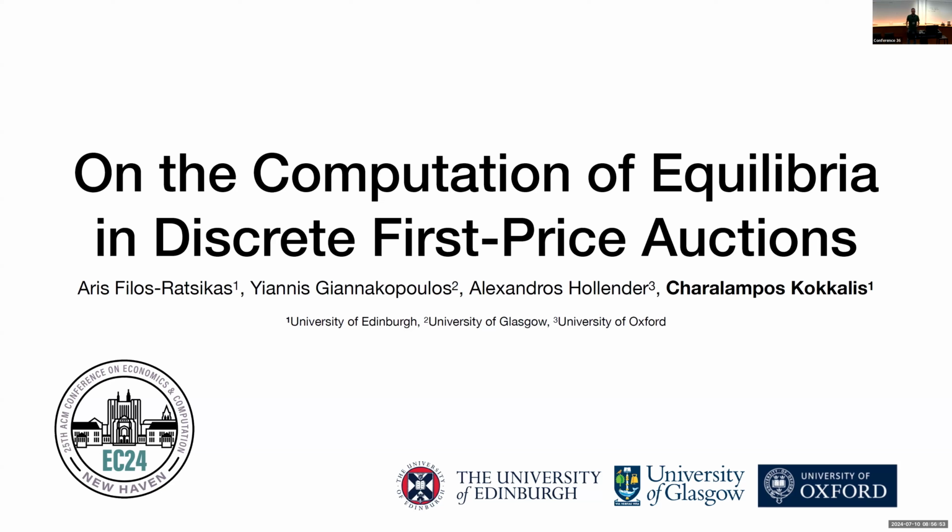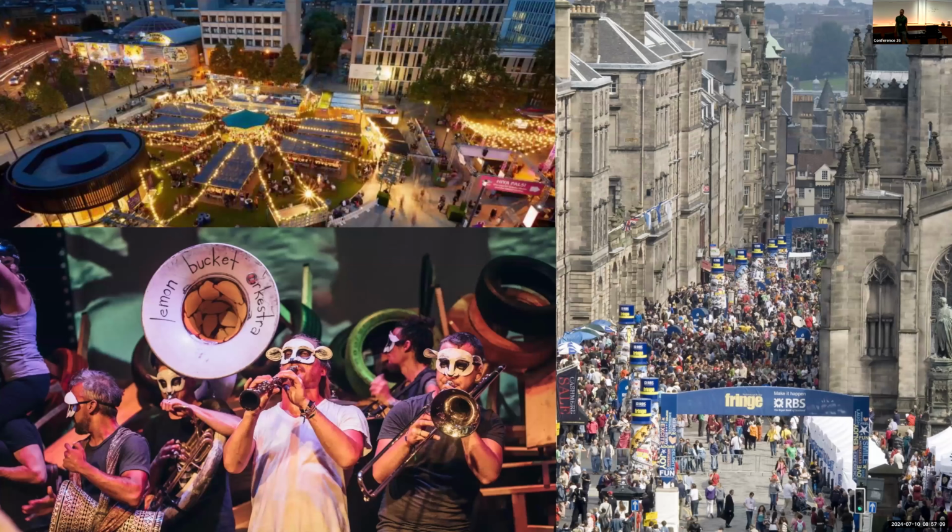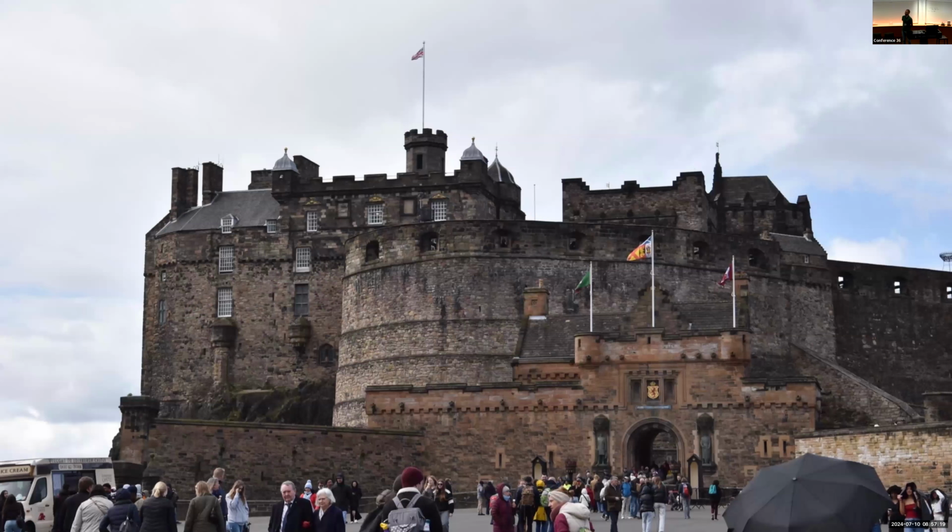And I want to start this talk by giving an example from my recent experience in Edinburgh, actually. To my experience, I think there's only two certainties about life in Edinburgh during the summer. So first of all, I cannot change the slide. No. Yeah. So first of all, you're definitely going to come across the Fringe Festival, which is a huge festival that takes place in August. And second of all, this rise in popularity of the city makes it impossible to find accommodation in August, which is something that I'm struggling with at the moment.